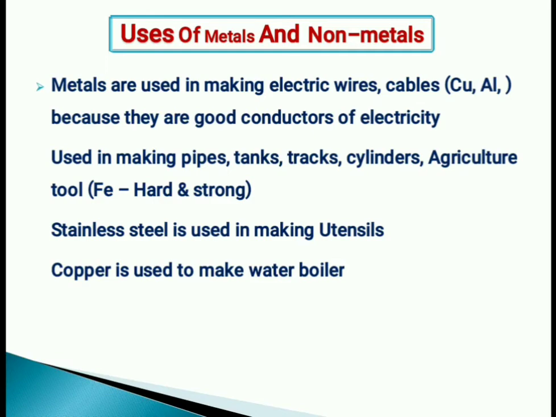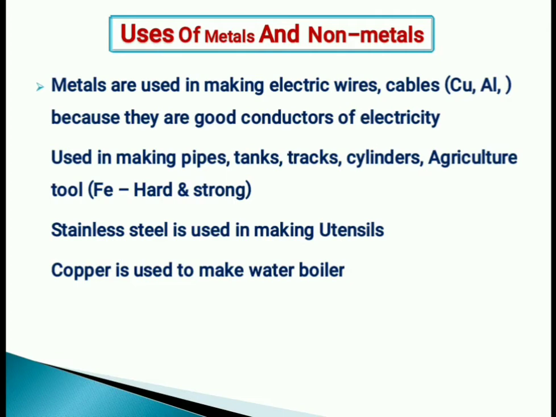Next you see, stainless steel is used in making utensils. Earlier, utensils means the vessels that we used for cooking or in the kitchen. Earlier steel was used, aluminum was used. Nowadays the steel, aluminum, even those are metals, and nowadays a new metal is introduced, that is stainless steel. Stainless steel will not get rusted. Okay, that is why stainless steel is used, that you learn in the next chapter. So even that is a metal.